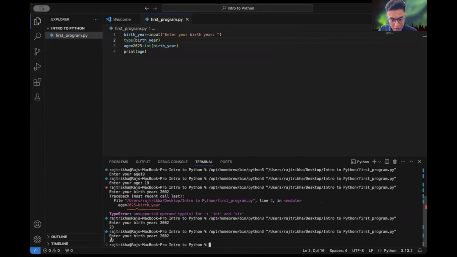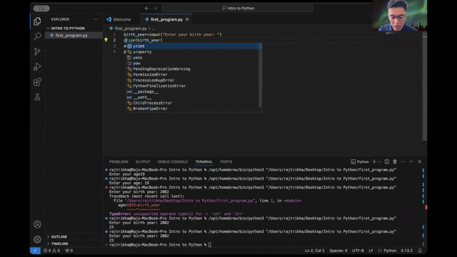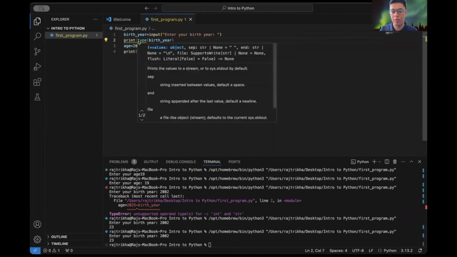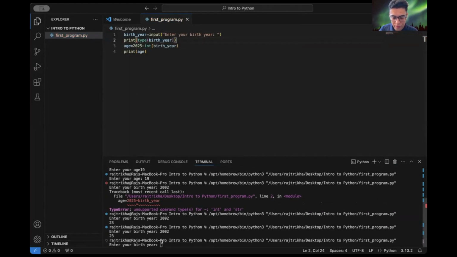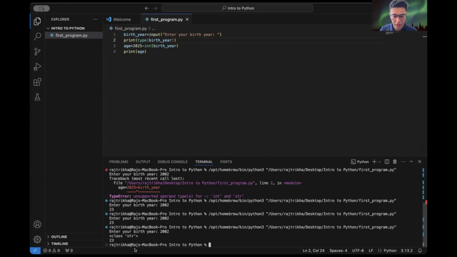Okay, we didn't print the type. Let me print it first. You have to print the type, then it executes. It's class str. So it is a string, and we type converted it to int.